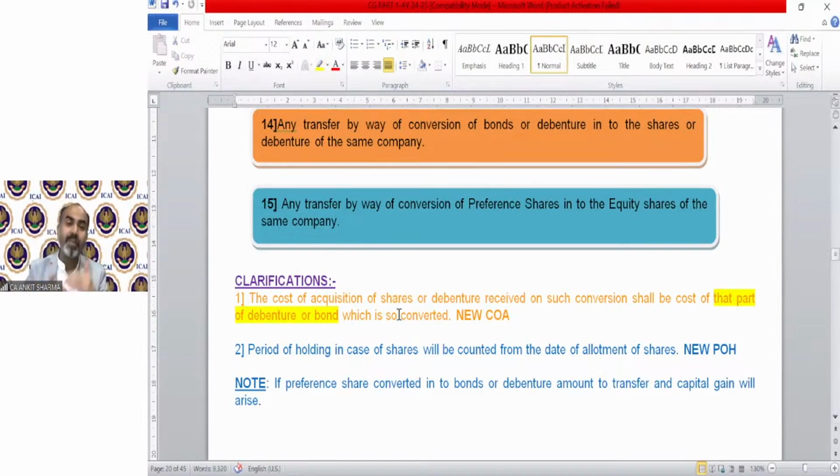So what will be the cost of the new converted asset? That part which has been converted, like 5 lakh was the debenture value and 60% has been converted, so that 3 lakh will be the cost of acquisition for that security which is being converted. Period of holding of the new security will be taken from the date of allotment of shares, of course. If preference share is converted into bonds or debenture, that will be capital gain. At that time we need not exempt that.